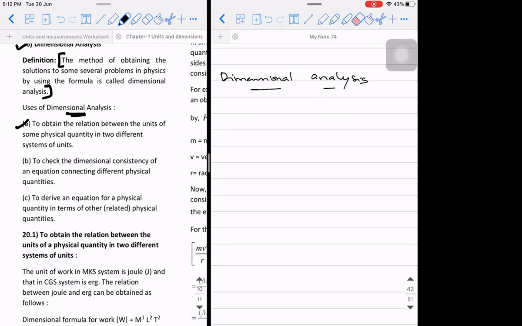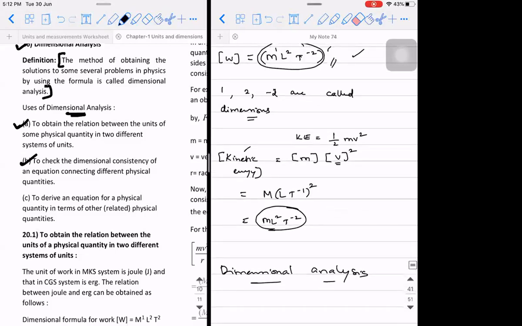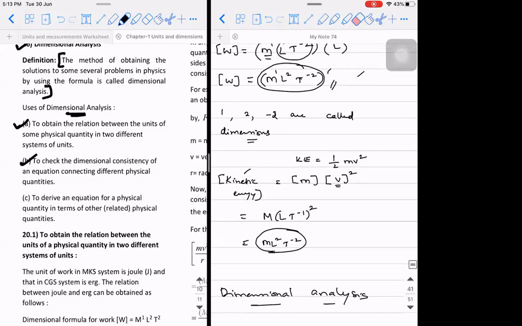So dimensional analysis has one of the applications where you can find the relation between their units in two different systems of units. Second, to check something called the dimensional consistency of the equation. So dimensional consistency means like what we did in the previous case. The dimensional formula of work done is ML²T⁻². The dimensional formula of kinetic energy is also ML²T⁻². Now what you can say is work done and kinetic energy are dimensionally consistent. Okay, that is a term we are going to use.